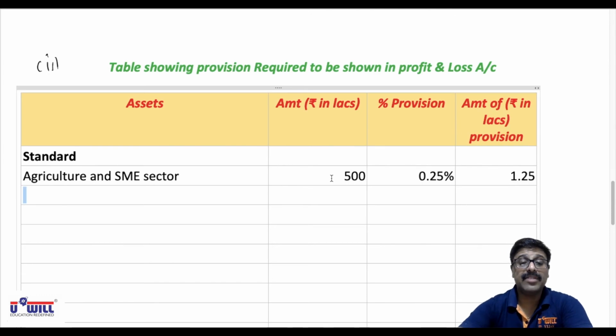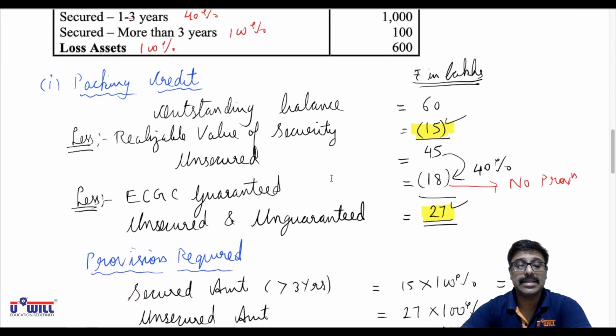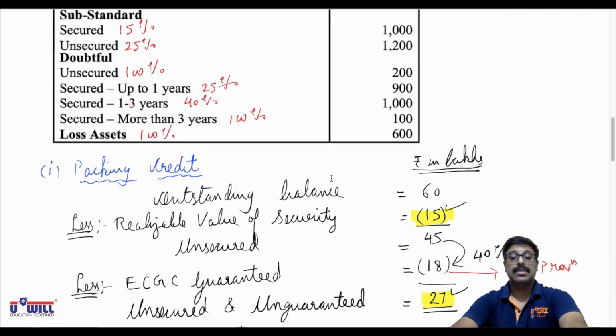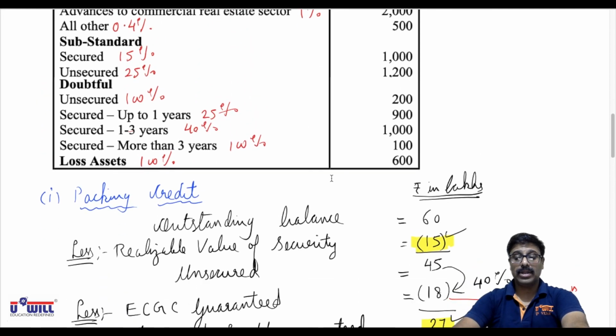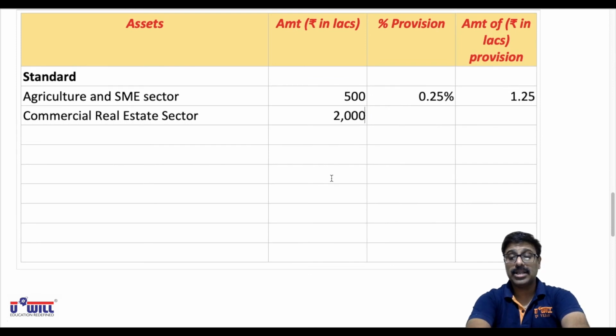Then after agriculture and SME sector, we have the commercial real estate sector. For the commercial real estate sector, the loan given is 2000 lakhs, and for that we require 1% provision. So 2000 into 1%, that is 20.